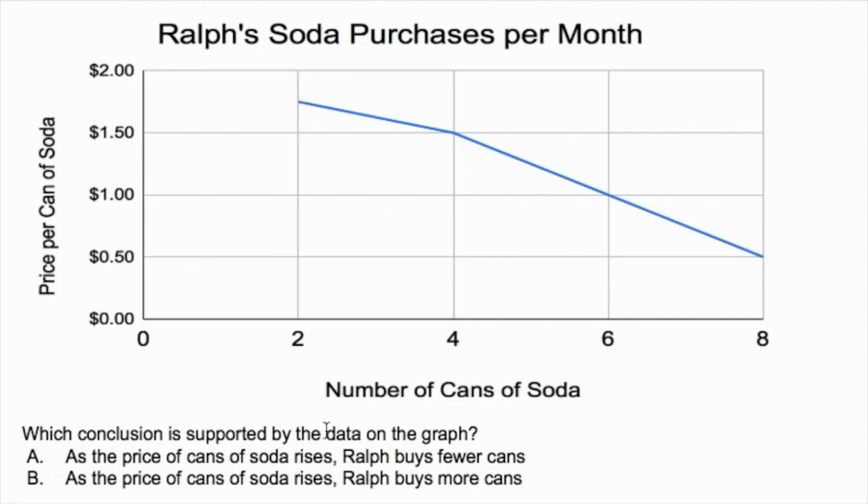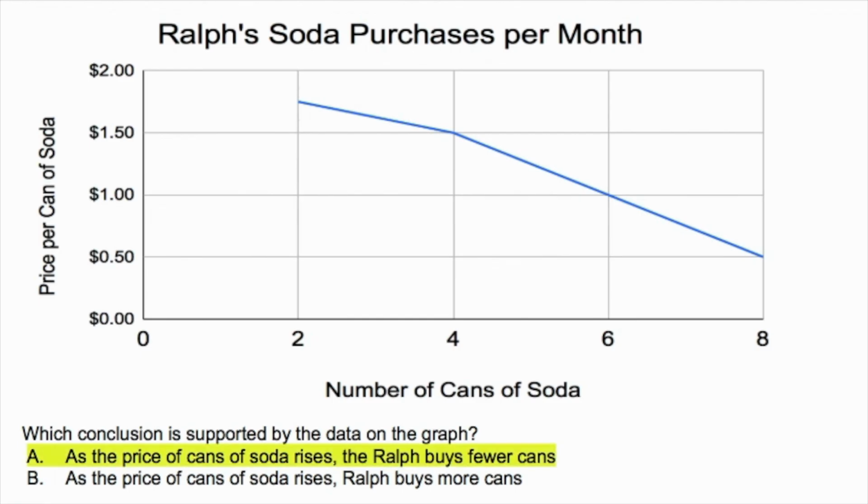But basically, on the x-axis here, we see the number of cans of soda. We see 0, 2, 4, 6, and 8. And then on our y-axis over here, we see the price per can of soda. And again, here's the question: which conclusion is supported by the data on the graph? You can pause the video, try to figure it out, and then we're going to go over it.